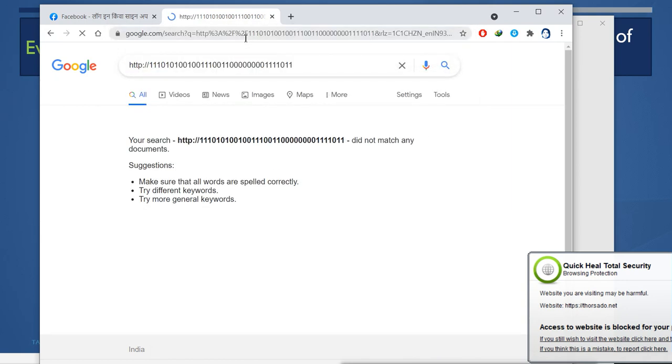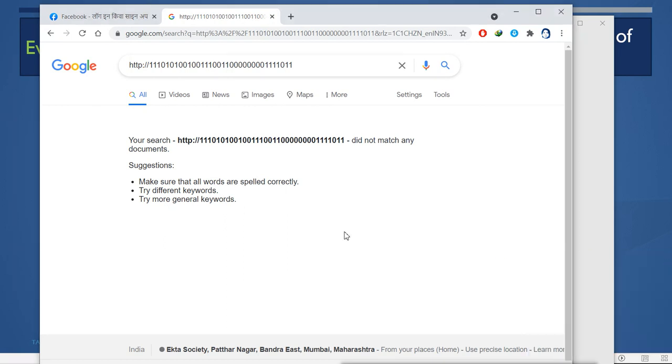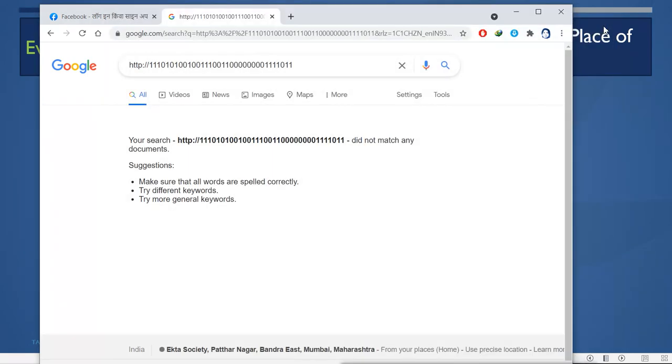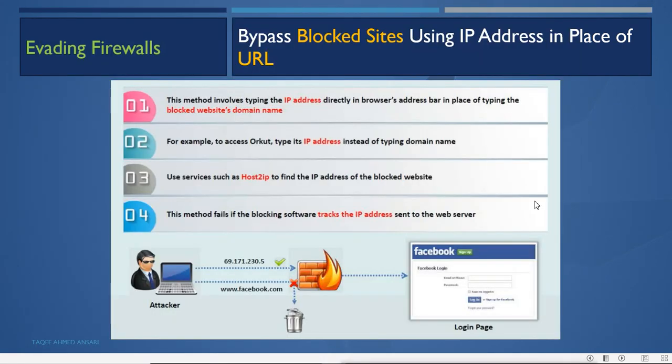So these new browsers try to search it directly, but if it is not there, then they will try to go to the binary number also. Oh, sorry, I think I have done it wrong. So that binary one was not working because of these new browsers. They always go for search. But the IP address we can use.